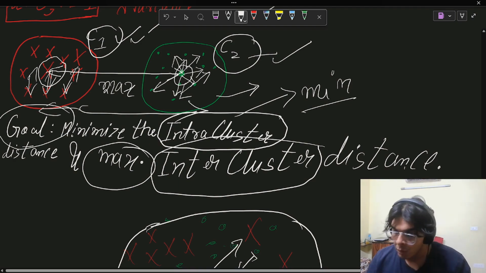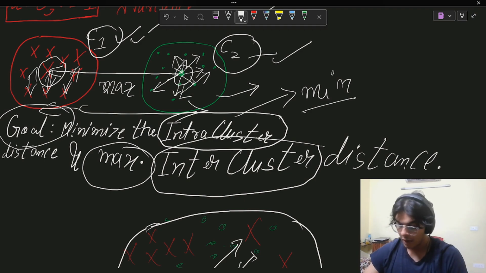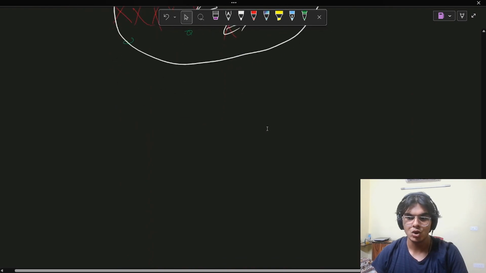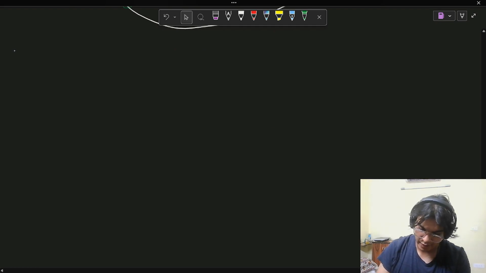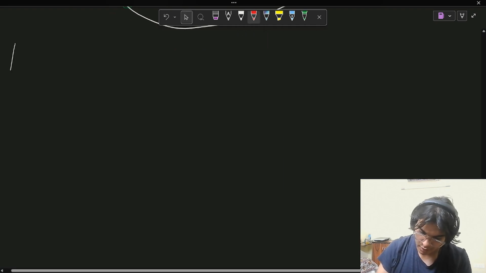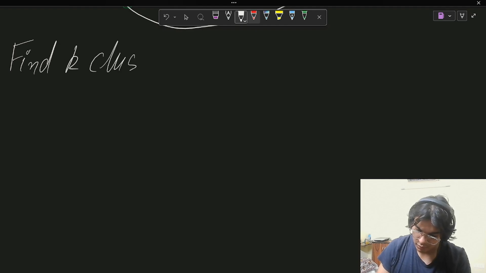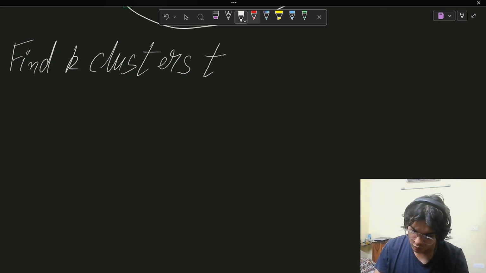Clear? Okay. Moving forward, it's not done yet. There's a good amount of stuff in here. Now, since we have the basic intuition, we still have to discuss the other stuff. So, our goal, if I write it again in a more formal way, like in the way we write a problem statement, is to find k clusters. Why k? Because usually in real world data, we cannot fit everything in one cluster. There are multiple clusters and they can be any number. So we just assign it a variable k.